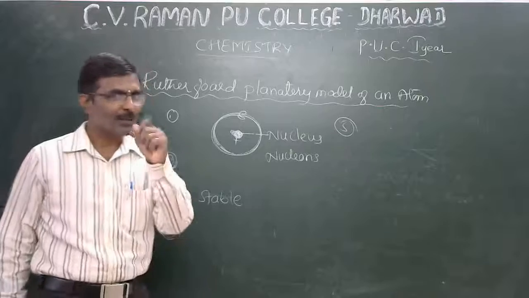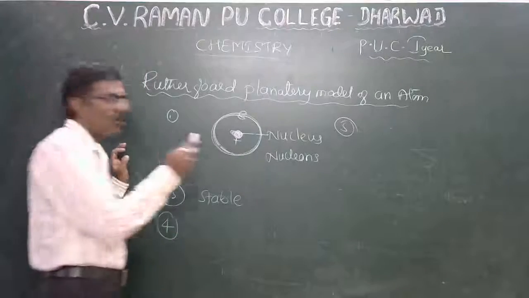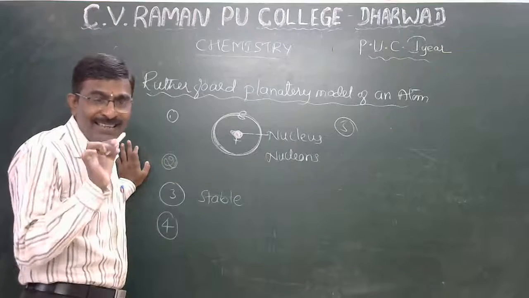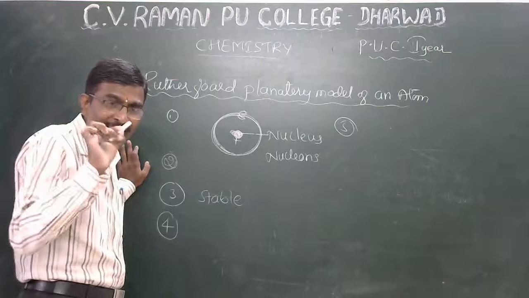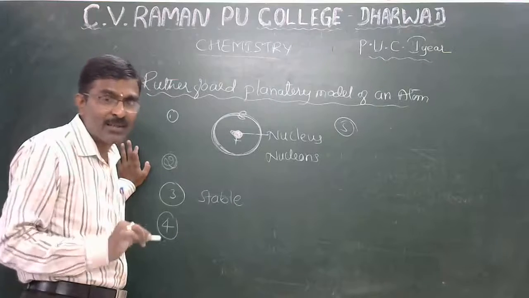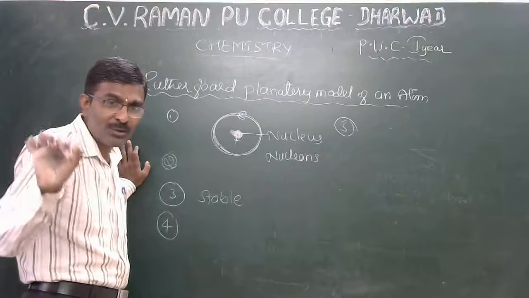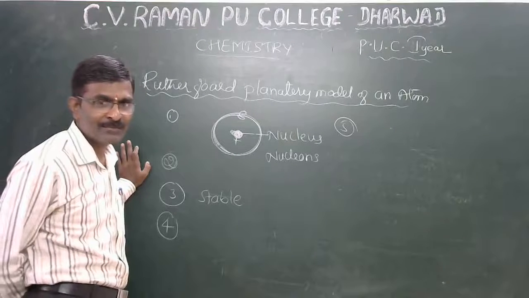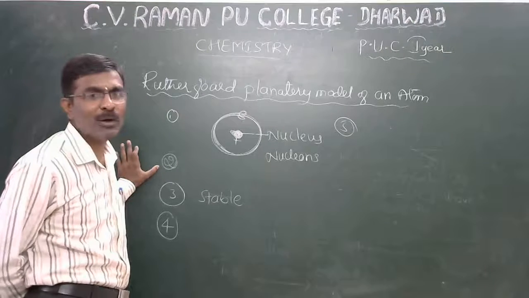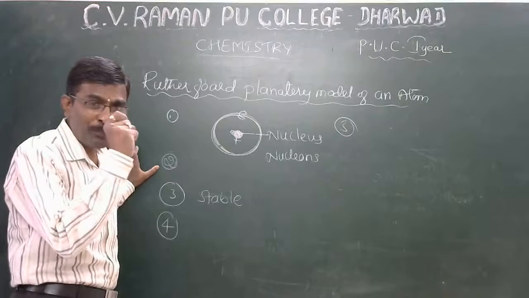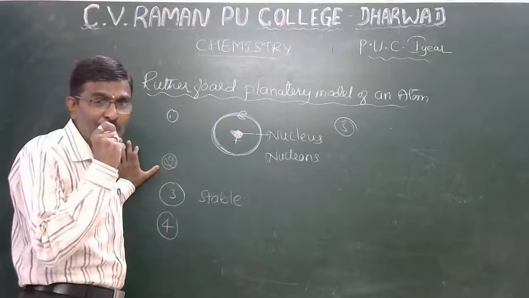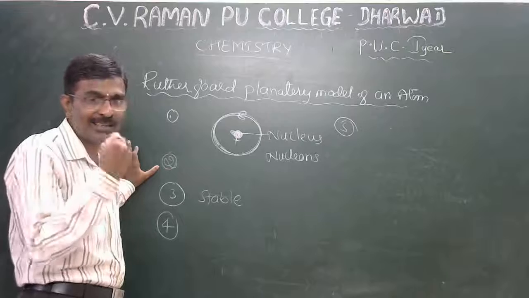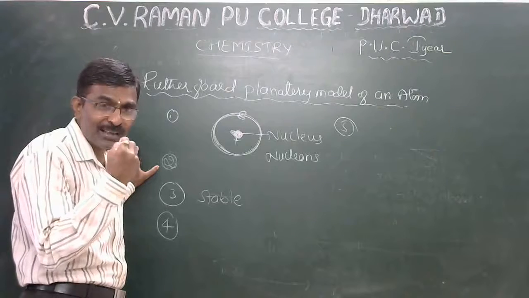Okay, again one time, the small part present in the center of an atom is called the nucleus, which contains protons and neutrons, also called nucleons. Second point: most of the positive particles are concentrated in the nucleus.